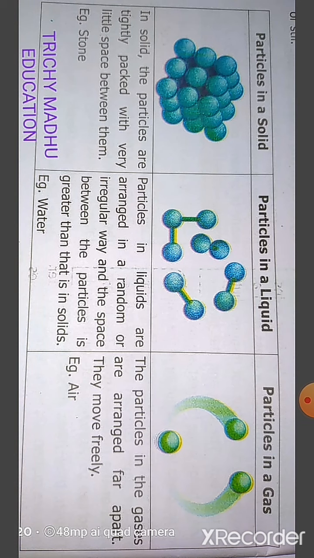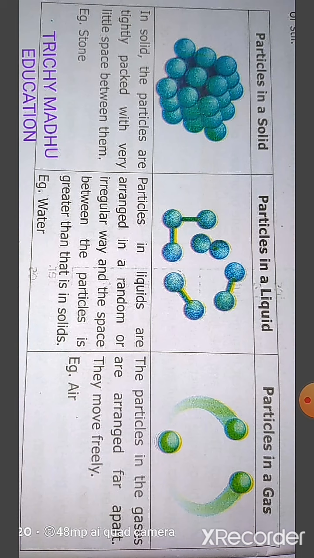Particles in a liquid. Particles in liquid are arranged in a random or irregular way, and the space between the particles is greater than that is in solids. Example, water.